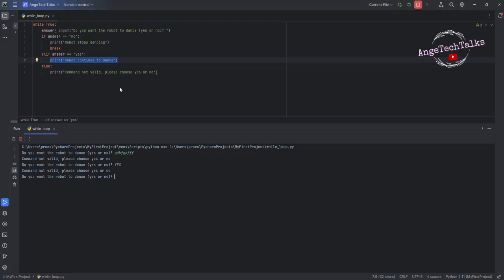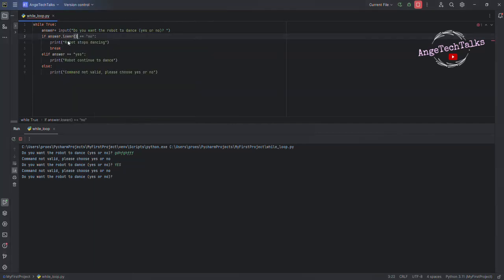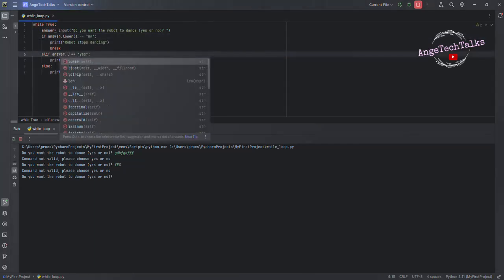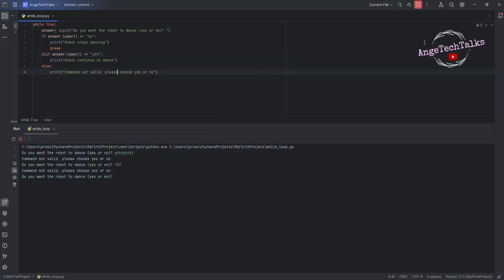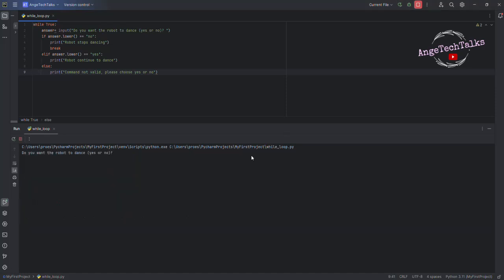We need to adjust our code. We need to add the lower function, answer dot lower here, then answer dot lower. Perfect. Then we need to rerun our code. Click on the run button. Stop and rerun. Perfect. Do you want the robot to dance?